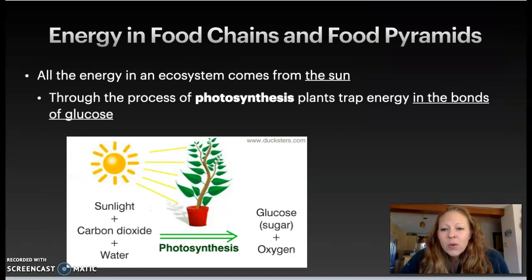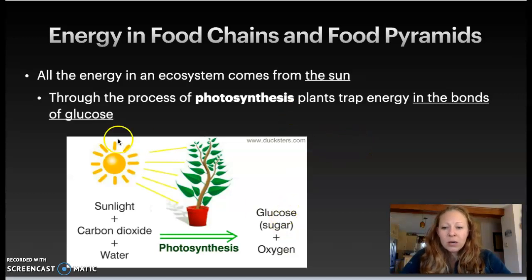And so all of the energy in an ecosystem, and you guys know this, comes from the sun. So here we have the sun, and through the process of photosynthesis, a plant or a photosynthesizer is going to trap the energy in the bonds of glucose. So remember, we said that the energy is trapped in between those nutrients. And so here, when you have all of the carbons of a sugar, the energy is trapped in there.